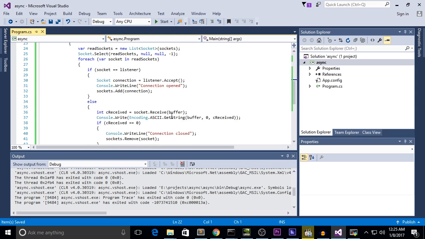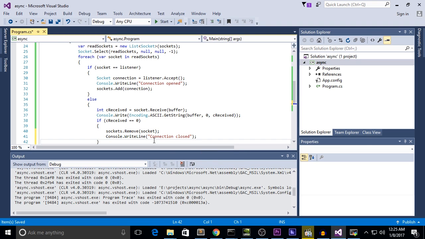The next thing here is also cosmetic. I prefer to switch around these 2 lines because I would like to have the closing logic be the mirror of the opening. So we open a connection and we do some processing, and then when we close the connection, the closing is the mirror of the opening. So I print the message first, then I add it to the sockets list. So I do the reverse when I close. I remove it from the sockets list first, and then I print the message.